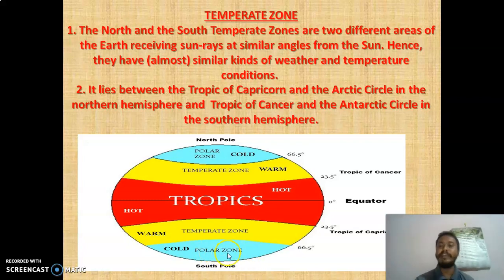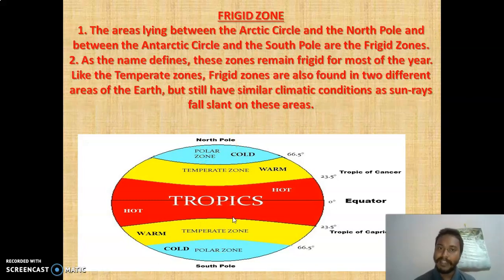So I hope you are very clear now. This part is the Arctic Circle, then comes the Tropic of Cancer, then comes the equator, then comes the Tropic of Capricorn, and then comes the Antarctic Circle. So I hope you are clear where the temperate zone lies and in which hemisphere. It is in both hemispheres and receives the same temperature and same weather.